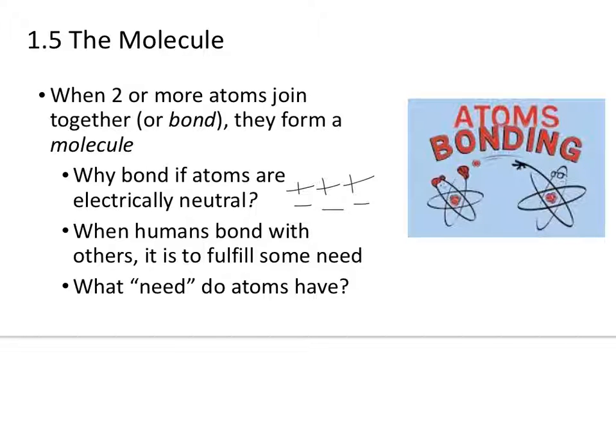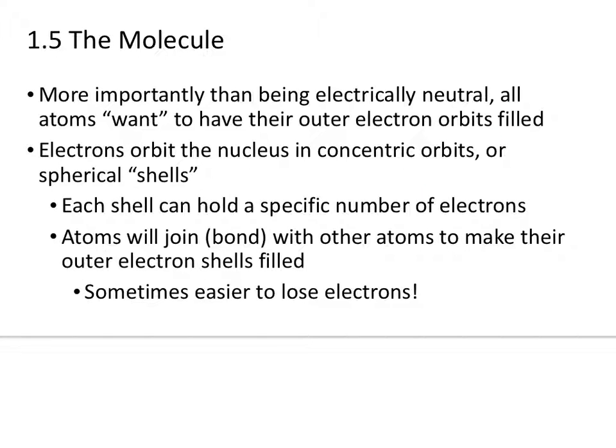After all, if humans bond or kind of join with others and get closer to others, it's to fulfill some sort of a need, right? What need do atoms have when they bond? Well, atoms are electrically neutral, but more important than that, and I need to be careful about using this word, they want to. Atoms aren't living things, they don't have wants. But I should say they're most stable when they have their outer electron orbits filled.